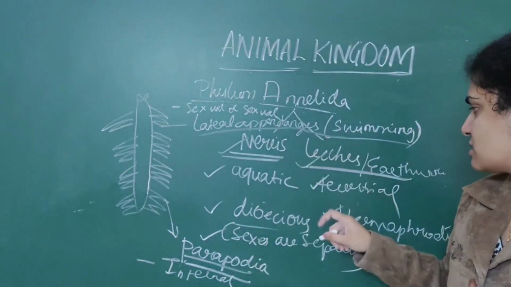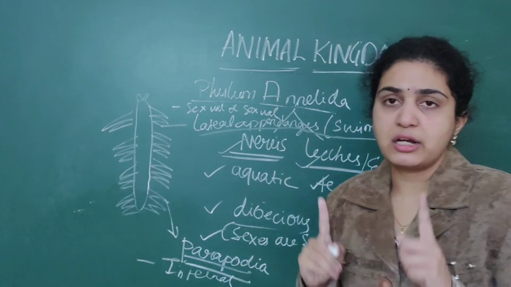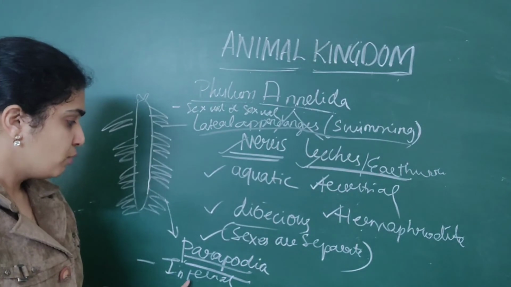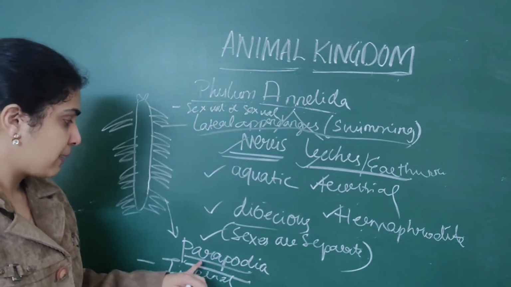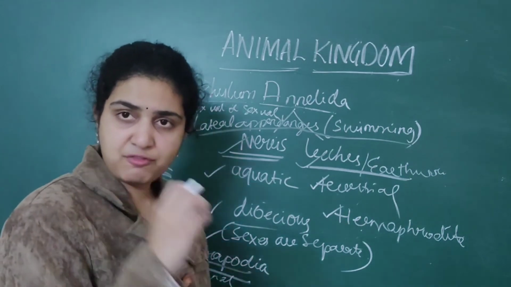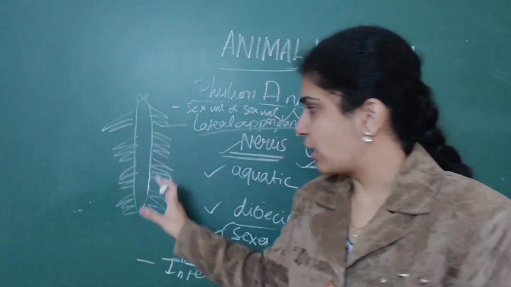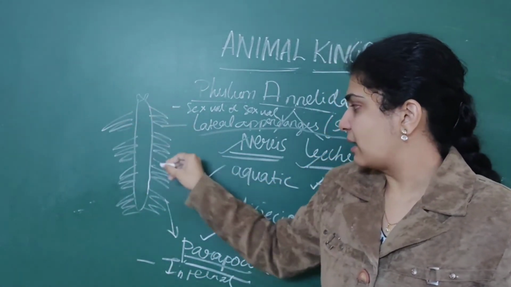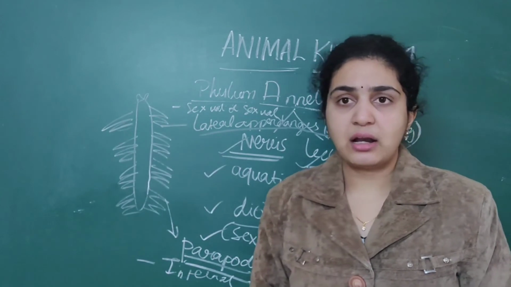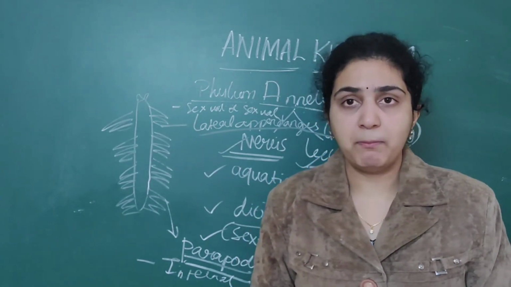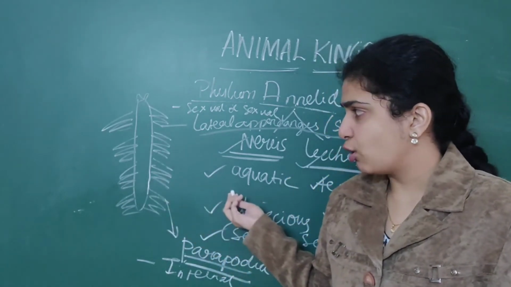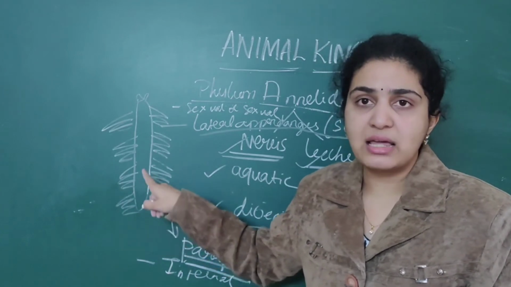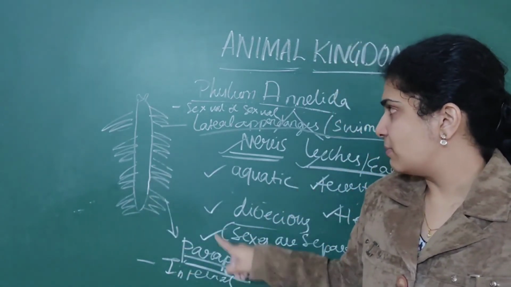When it comes to leeches or earthworms, they are hermaphrodite, both male as well as female are present in the same individual. Parapodia are the specific feature present in the organism called Nereis. Numerous lateral appendages are present, and these play an important role in swimming. For proper swimming of aquatic organisms, parapodia are present on the lateral side, and these are called lateral appendages.